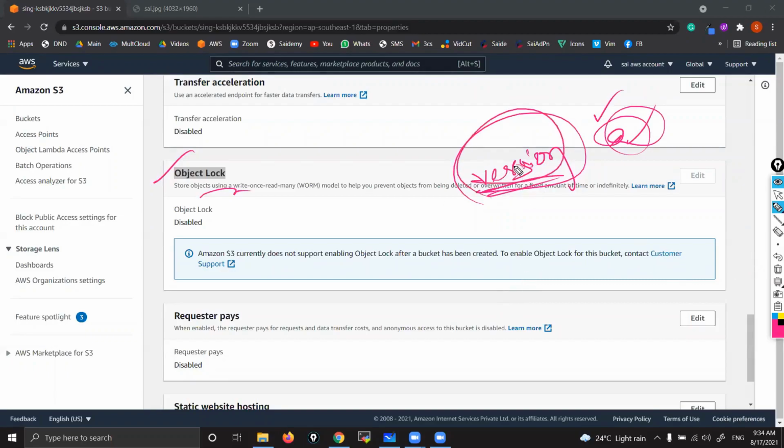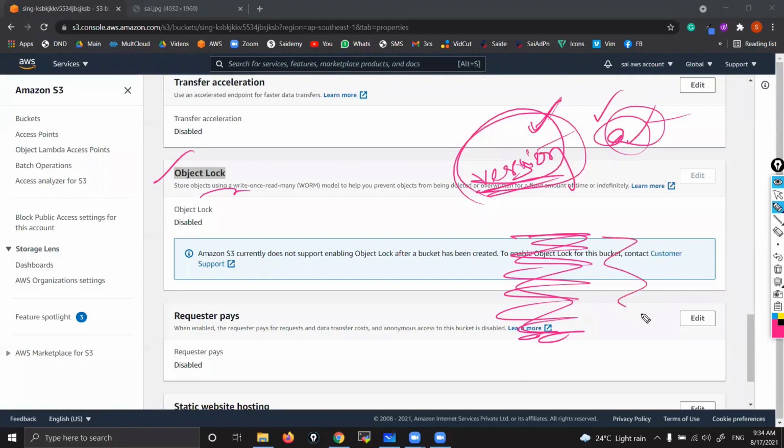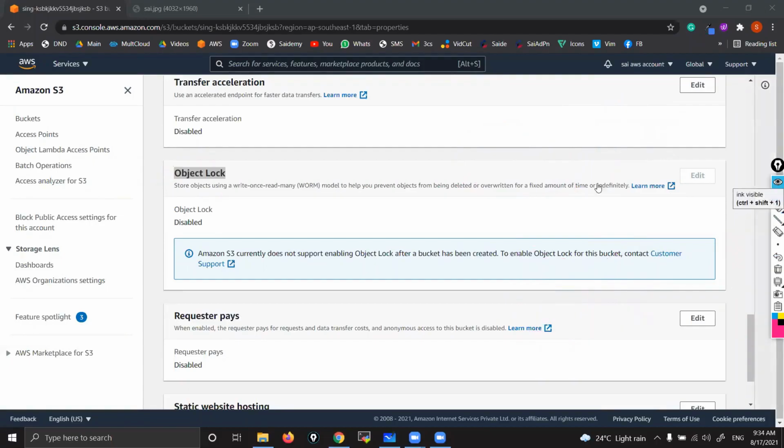See, versioning and object lock, these we apply at bucket level. Bucket level means that will be applicable to all objects. So you can recover a deleted object, but you can't recover a deleted bucket. These you enable at bucket level, that means those will be applicable to all objects inside the bucket, not to the bucket. So if you delete any object, you can recover the object, but if you delete the bucket, you can't recover. There is no such option.